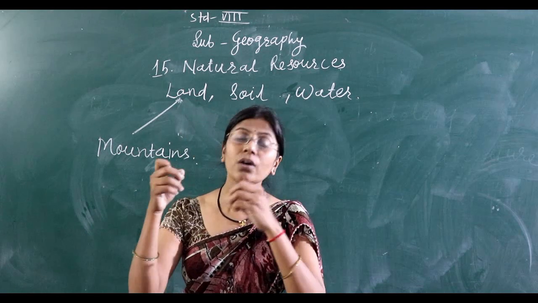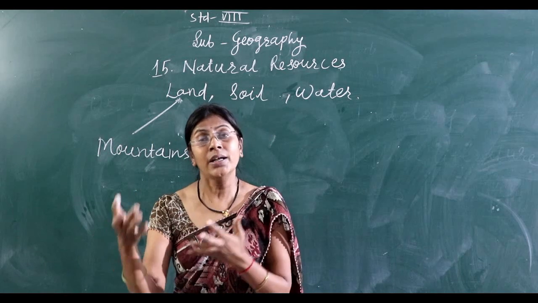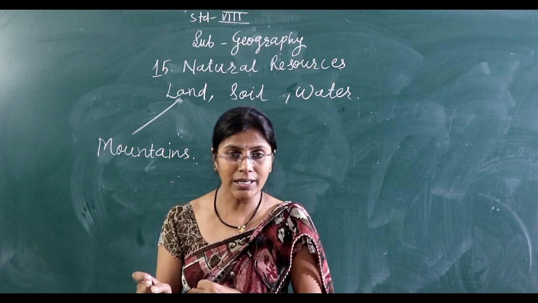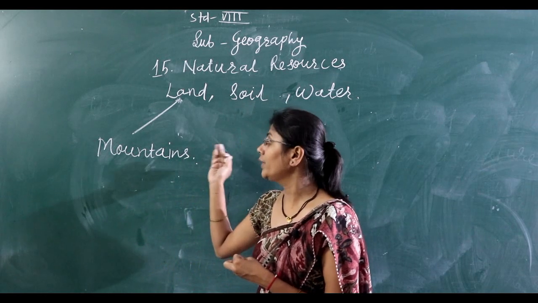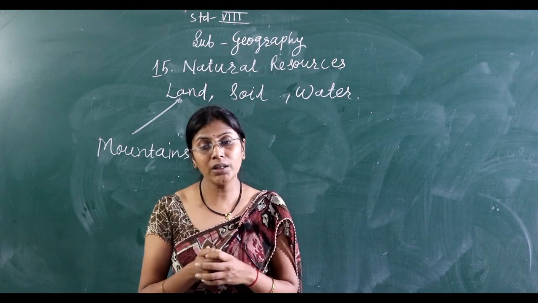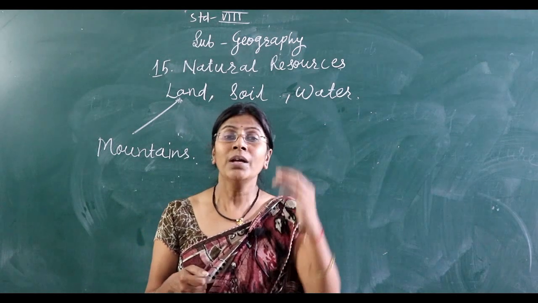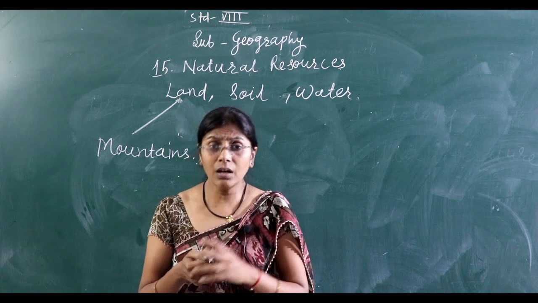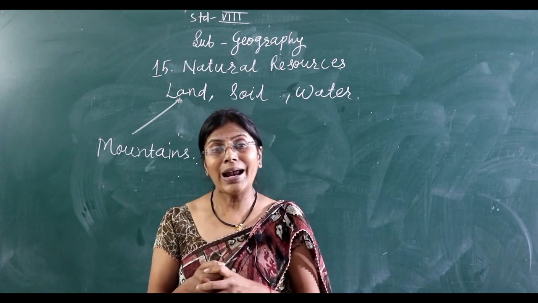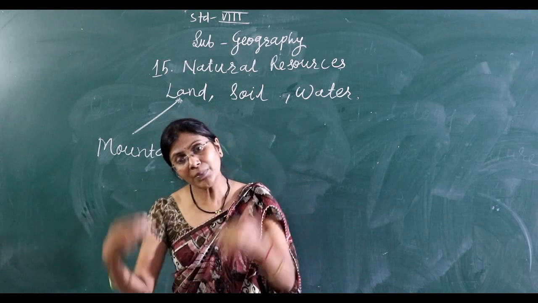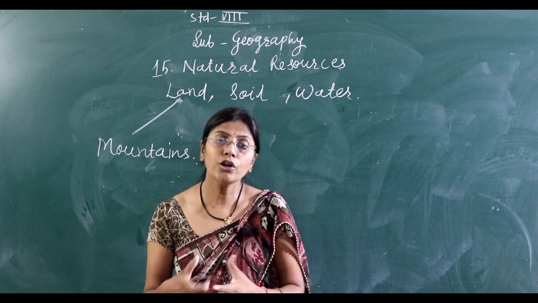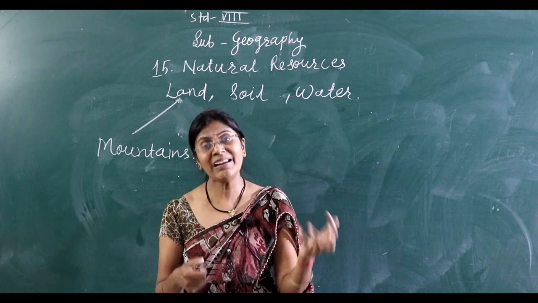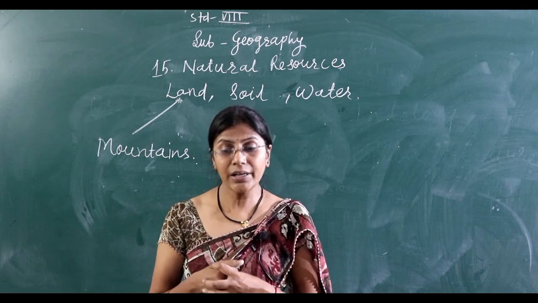Because the rivers originate from the high mountains, they bring alluvial soil. When the rivers come down to the earth, they bring a lot of sediments and deposition.